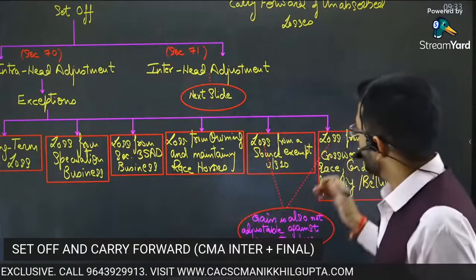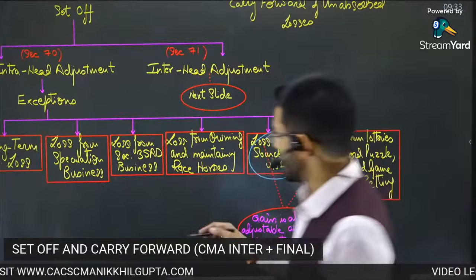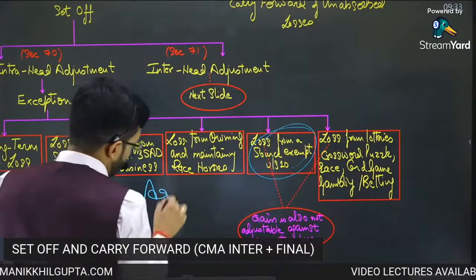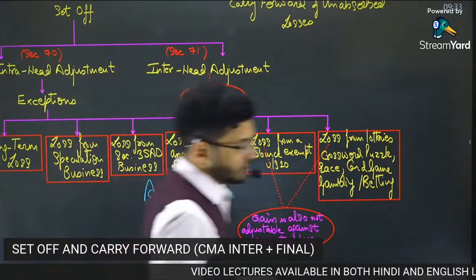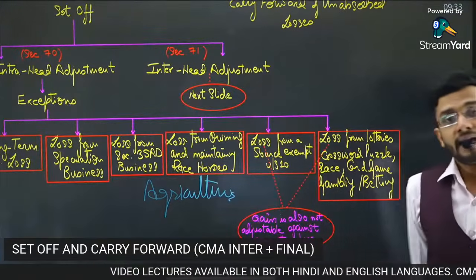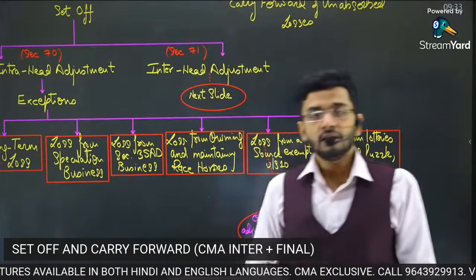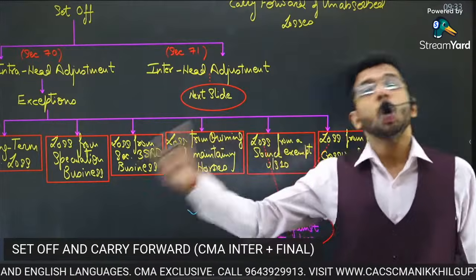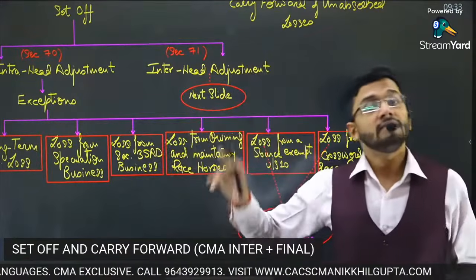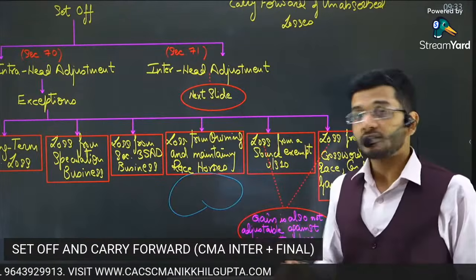So in case you have a loss from any source which is exempt under section 10, for example, agriculture income, that agriculture income is actually not taxable.